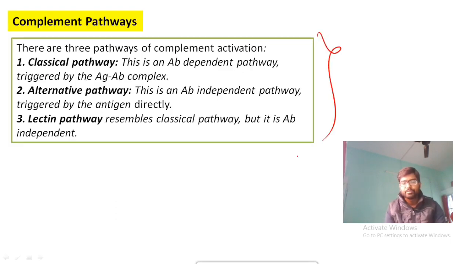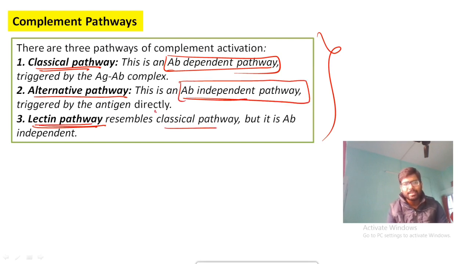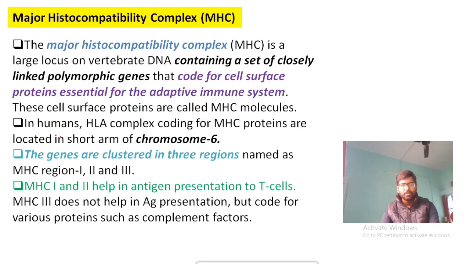And complement pathways, see, three pathways are there. One is your classical pathway, another is your alternative pathway and number 3 is your lectin pathway. ठीक है. What is classical pathway? Classical pathway is also known as antibody dependent pathway. Okay. Alternative pathway is also known as antibody independent pathway. In case of lectin pathway, actually classical जो pathway होता है ना उनका ही एक पार्ट है, but it is antibody independent.